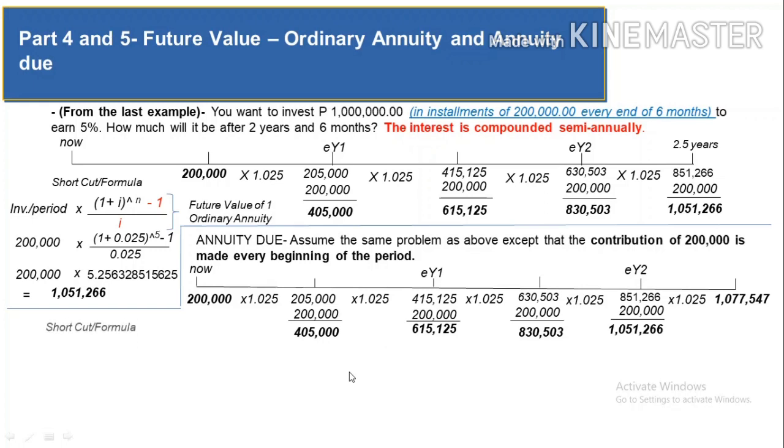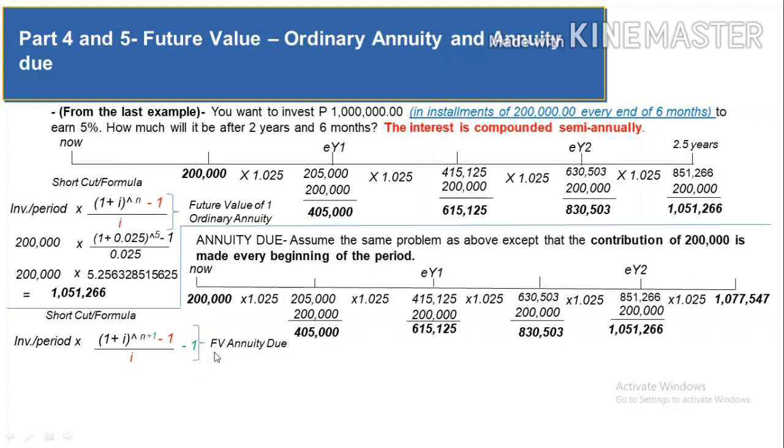In the shortcut or the formula, you have investment per period times the base 1 plus I raised to the power of n. However, as you remembered, we added two elements for the ordinary annuity, the minus 1 and the over I. And since we are already here, we need to add two other elements, which are the plus 1 on the n and the final minus 1. So this is what we call the future value of one annuity due.